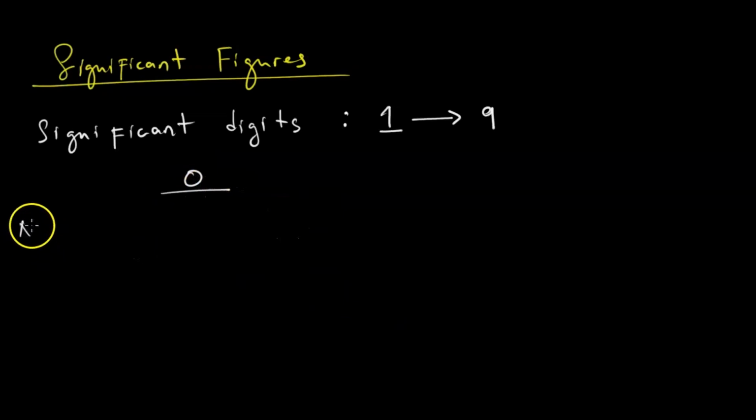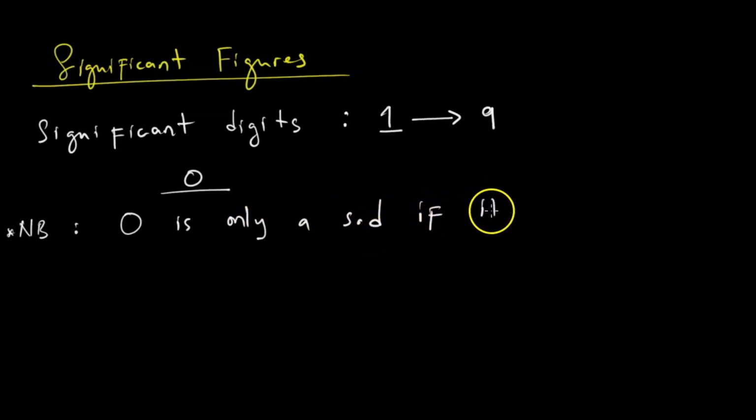The special case is, and this is a nota bene, 0 is only a significant digit, an SD, if it is in between integers.